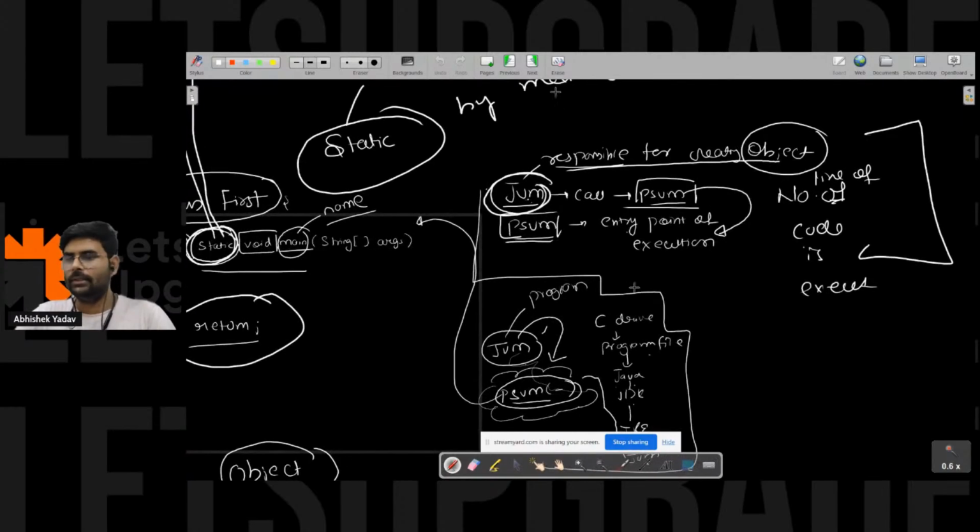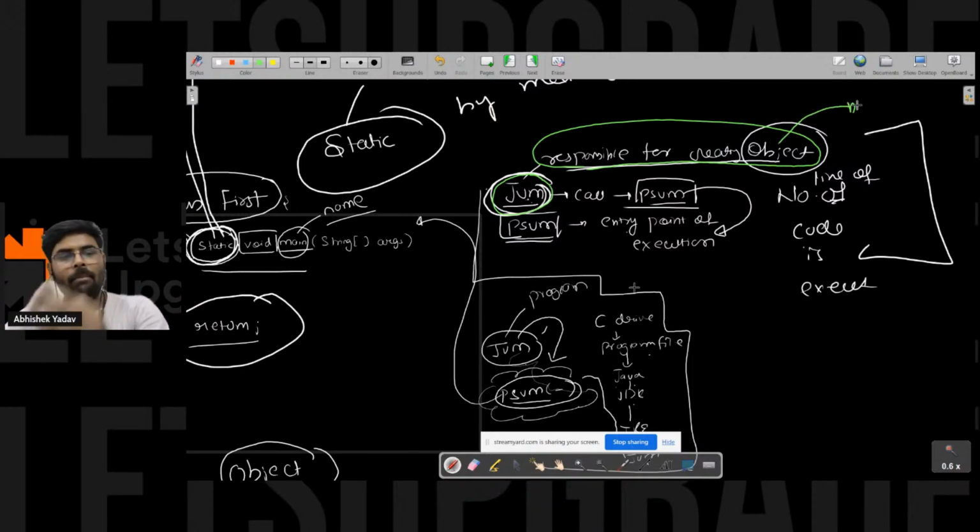What we have learned at this point: JVM is there. The task of JVM is what? JVM is responsible for creating an object of a class, and the object is responsible for accessing the data members and member functions of a class. This part is clear, Rick?